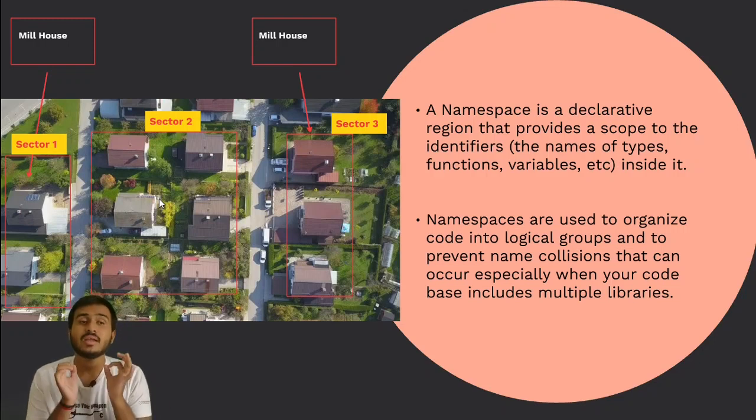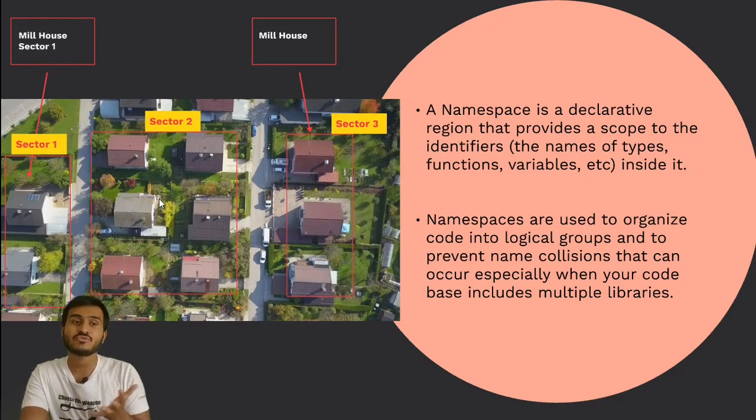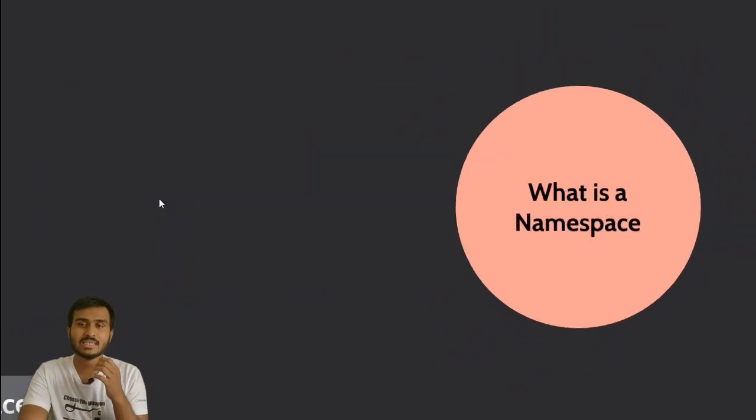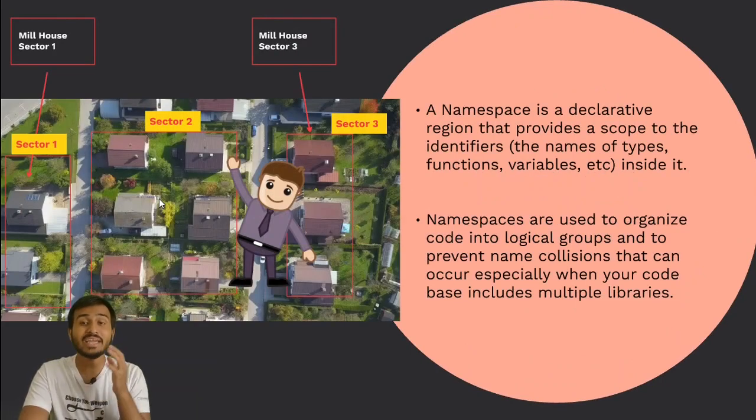All right, now how is the problem getting solved? See, now one Mill House can be called the Mill House from sector 1. The other Mill House can be called the Mill House which exists in sector 3. So next time whenever any guest comes, he won't get confused.